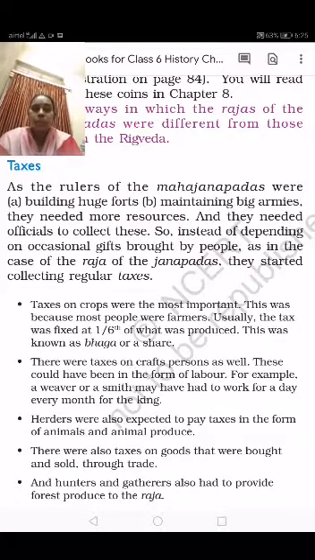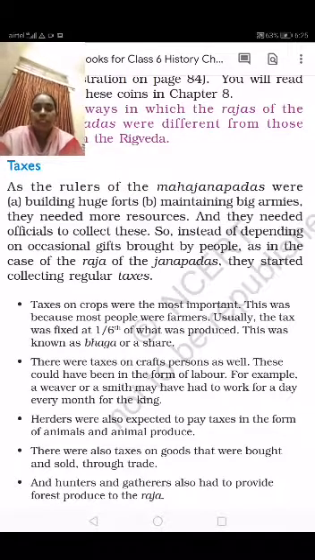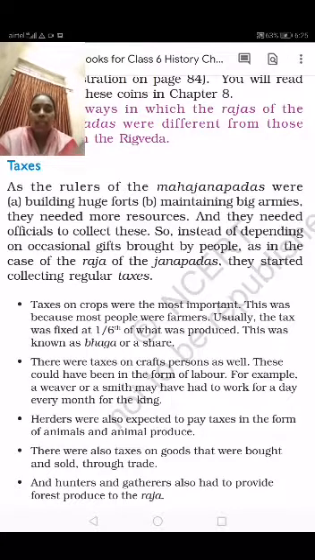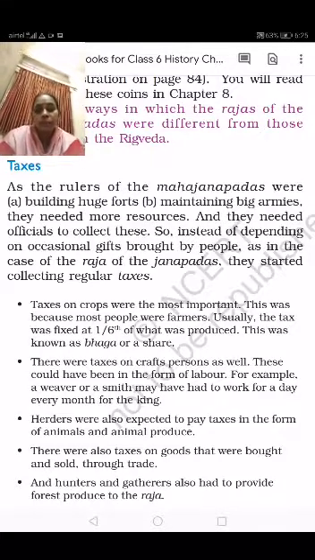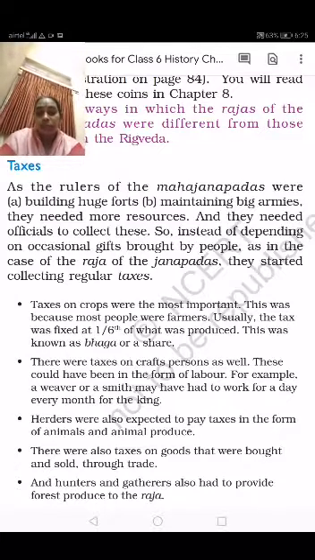The craft persons, once a month, had to work one day for the king without taking money, as a tax. One day every month they had to work in the kingdom. So when they worked, they paid tax like that.